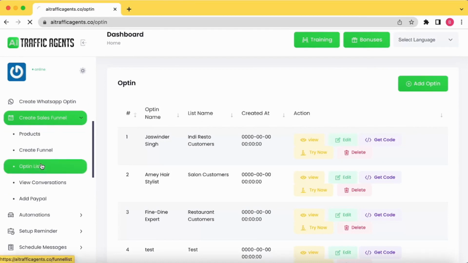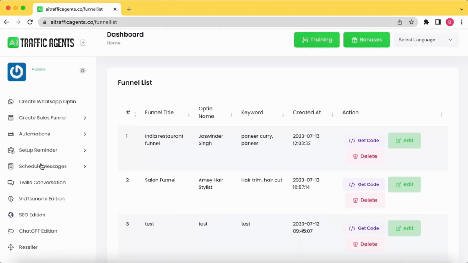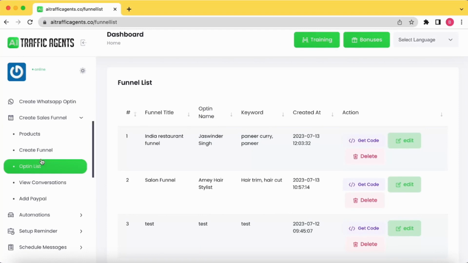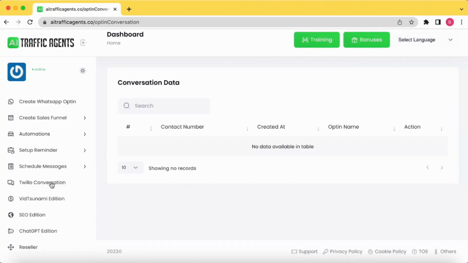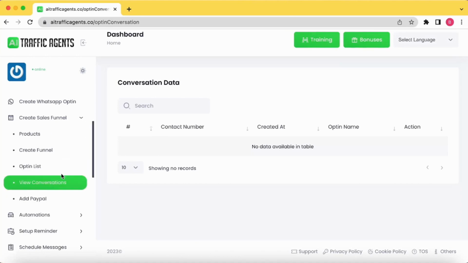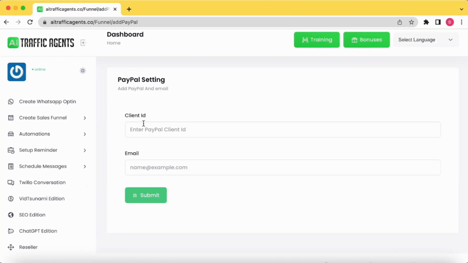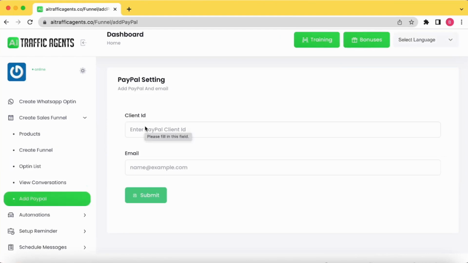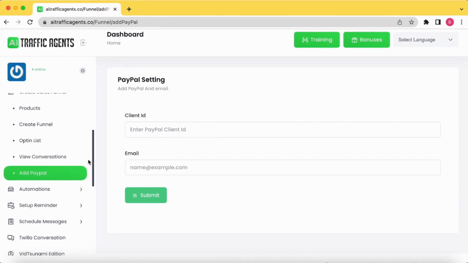You can check out the opt-in list directly from here, where we added the products and we created the sales funnel, and you can check out the conversations that are happening between the customer and the bot directly from here, and you can add your PayPal account here so that your customers can directly make the payment to your PayPal account for the services or products that you are selling through AI traffic agent system on your website.